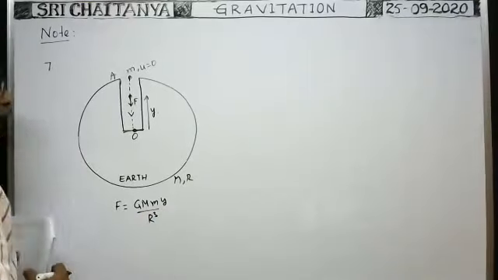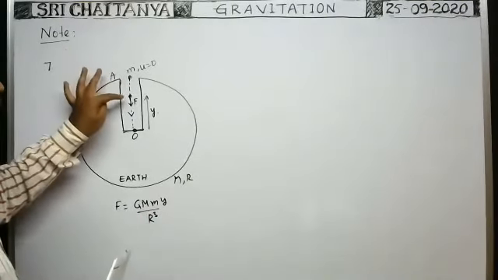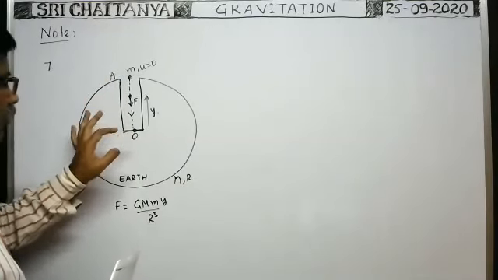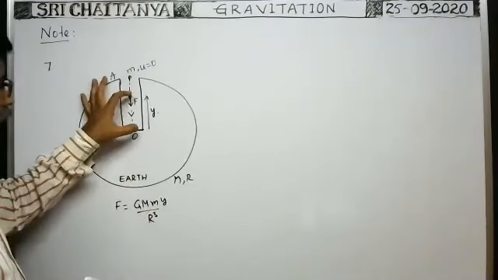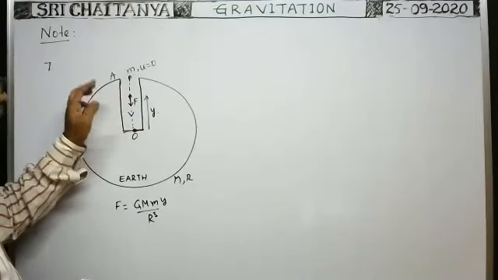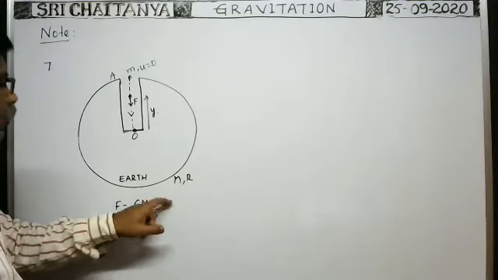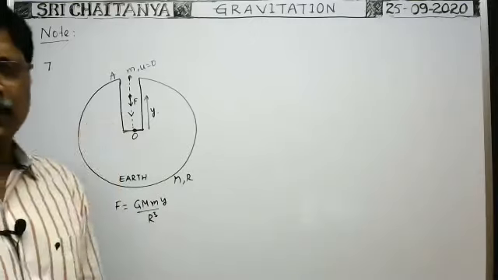At any point inside the solid sphere, at a distance small r from the center, the intensity of the gravitational field is GM by R cube into small r. I have taken this distance from the center as y, and the mass as m. That's why GM by R cube into y is the force acting on the particle.